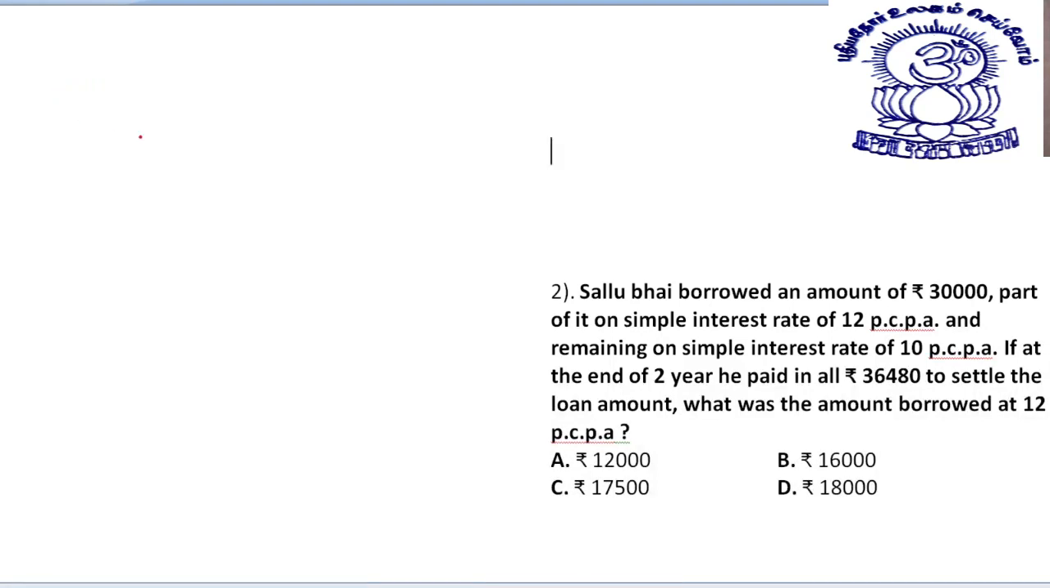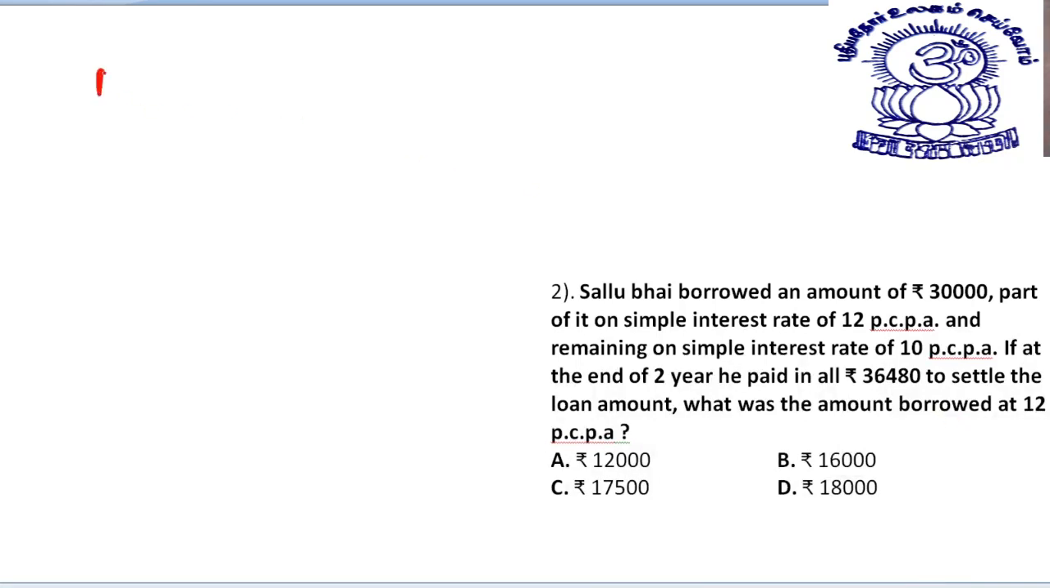Let's take the next one. Sallu Bhai borrowed an amount of rupees 30,000, a part of it on simple interest rate of 12% per annum and the remaining on simple interest rate of 10% per annum. If at the end of 2 years he paid in all 36,480 to settle the loan amount, what was the amount borrowed at 12% per annum?